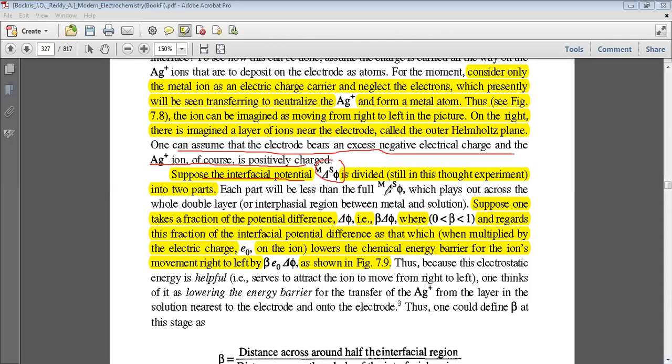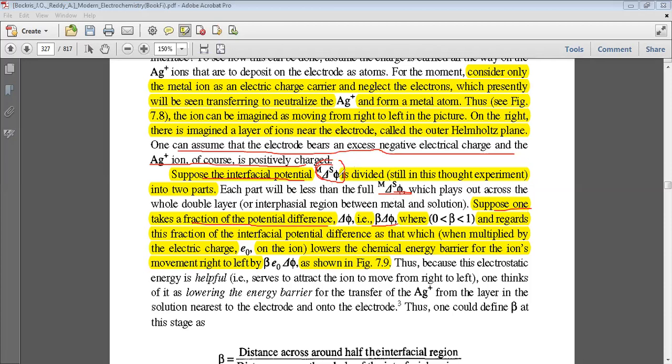Each part will be less than the total. We will take a small fraction out of this potential difference and represent it by beta delta phi.